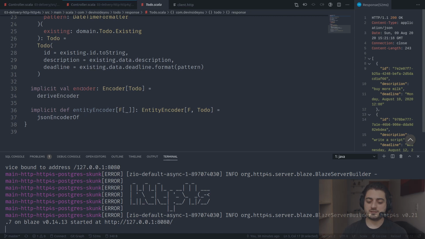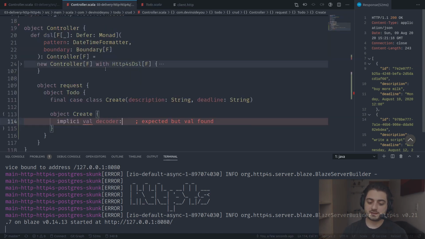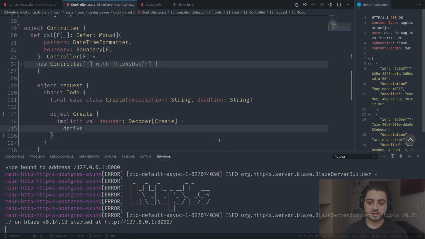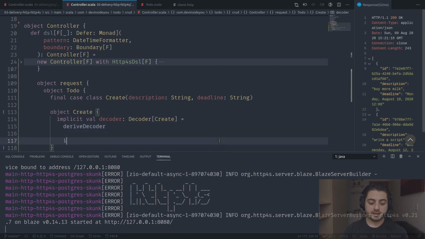The responses need to be encoded. The requests need to be decoded. So it's going to be a decoder for create, and it's going to be derive decoder like this. And over here we're going to have implicit val entity decoder as well.